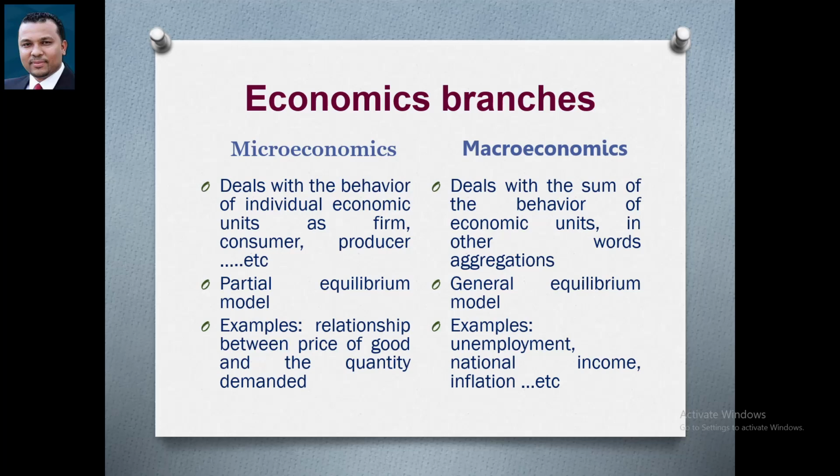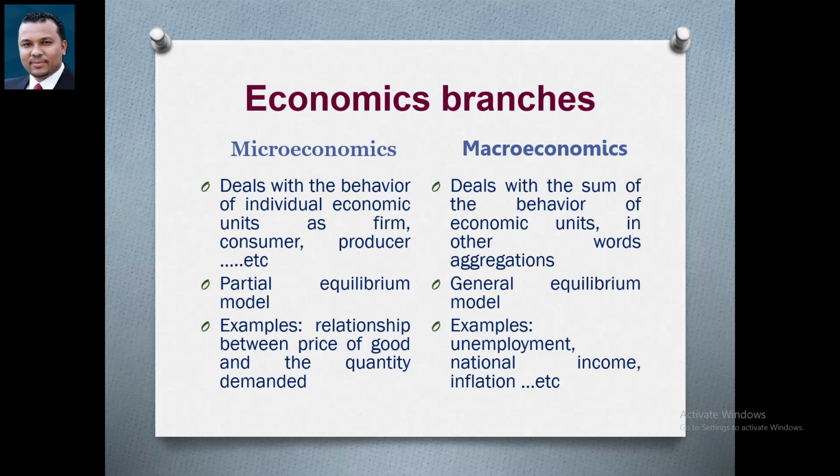But unlike microeconomics, when we talk about macroeconomics, we talk about the summation or aggregation of all units. For example, when we talk about the relationship between the price of a good and the quantity demanded, this is individual level, so this is microeconomics. But when we talk about the general prices in the economy or inflation or unemployment or national income, this is an example for macroeconomics. In general, in microeconomics we use a partial equilibrium model, but in the case of macroeconomics, we talk about a general equilibrium model.